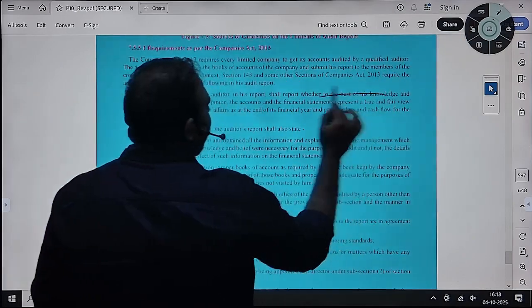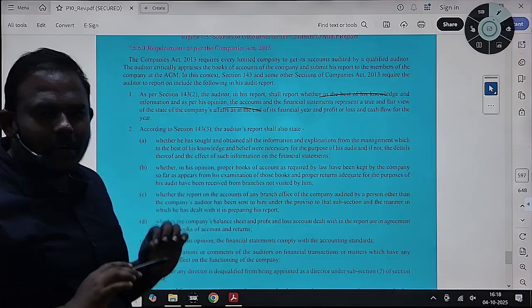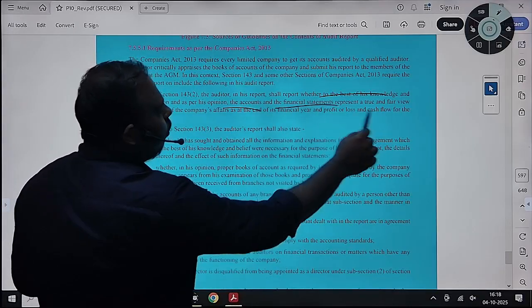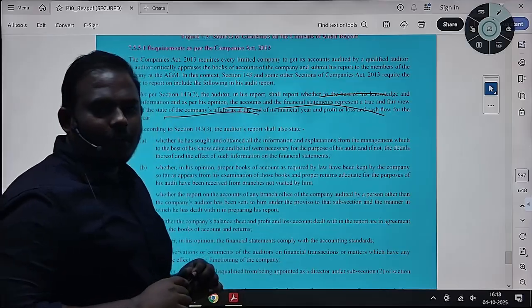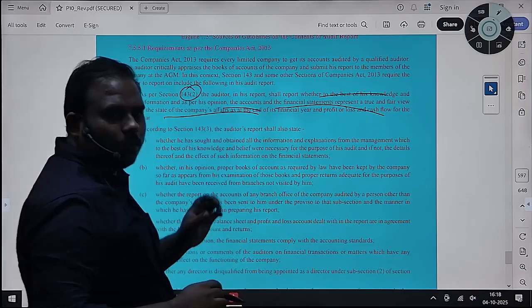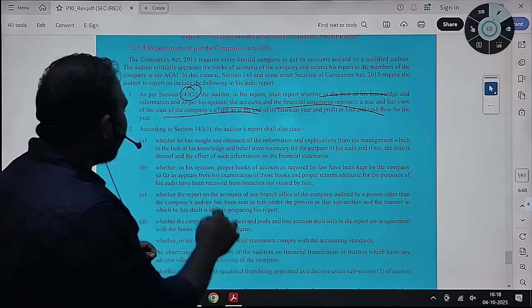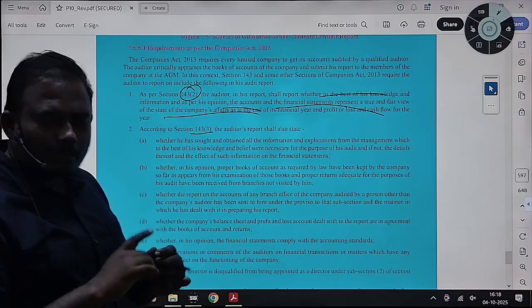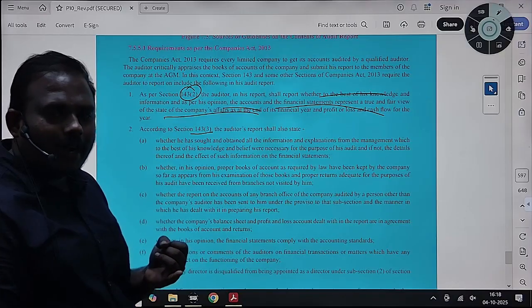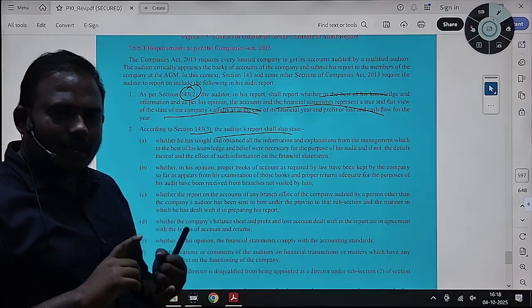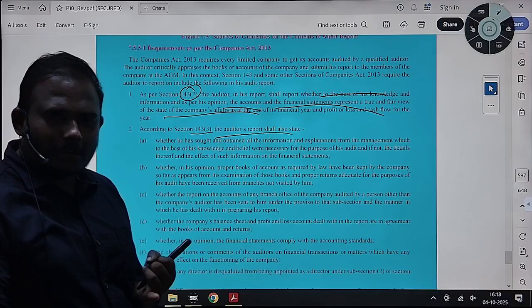So whether to the best of his knowledge the financial statements reflect a true and fair view or not, he has to inquire and he has to report on it. That is in accordance with section 143 subsection 2. This is one we have read earlier. And under 143, the auditor has to audit and report on these matters, including whether he has obtained all the information from the entity or not.